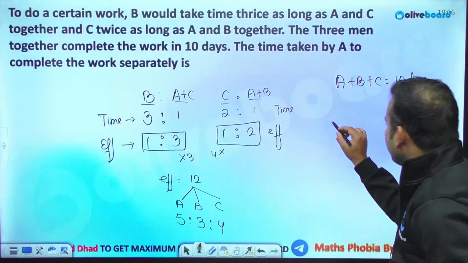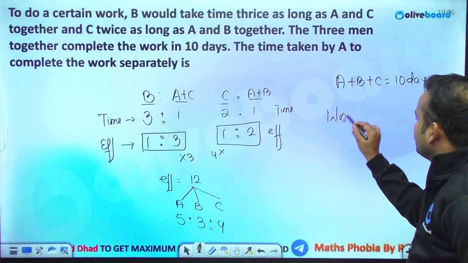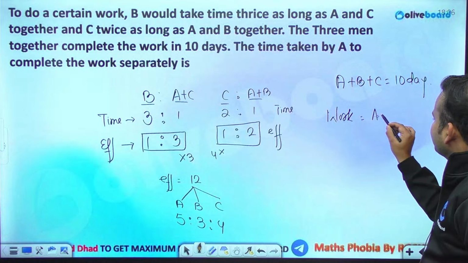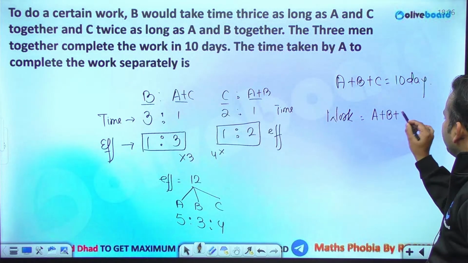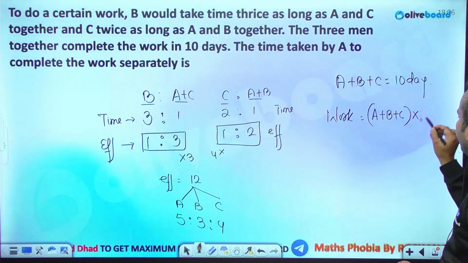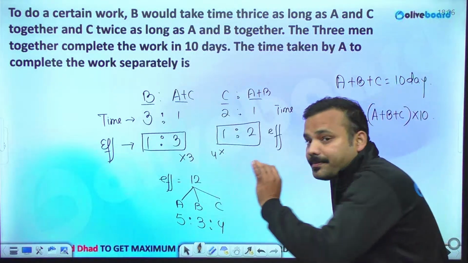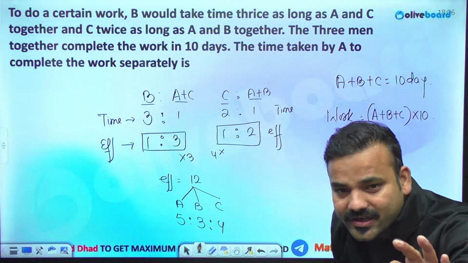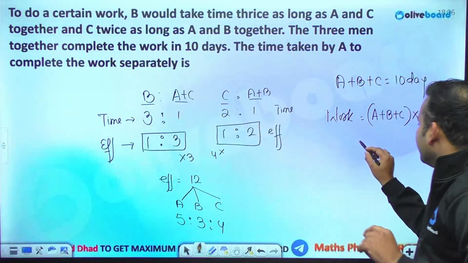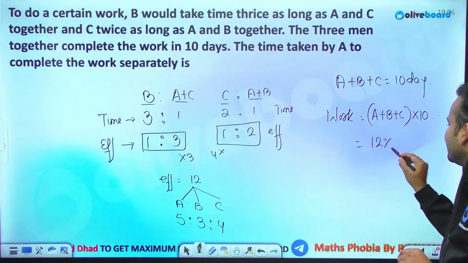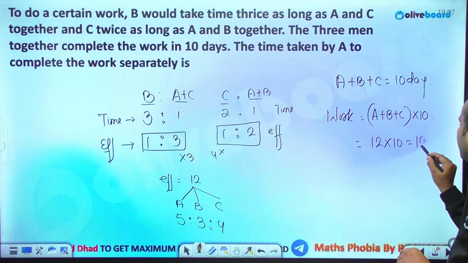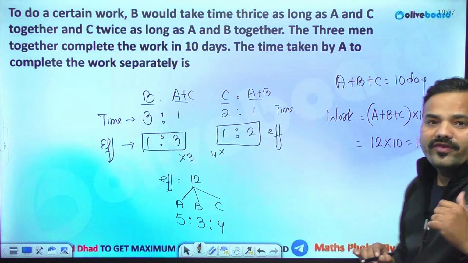Now, what is the amount of work? Work is the efficiency of A plus B plus C multiplied by the tenure they are taking. The efficiency of ABC together is 12. They are eating 12 laddus a day. If in a day they consume 12 laddus, in 10 days they will consume 120 laddus. So the total amount of work is 120.